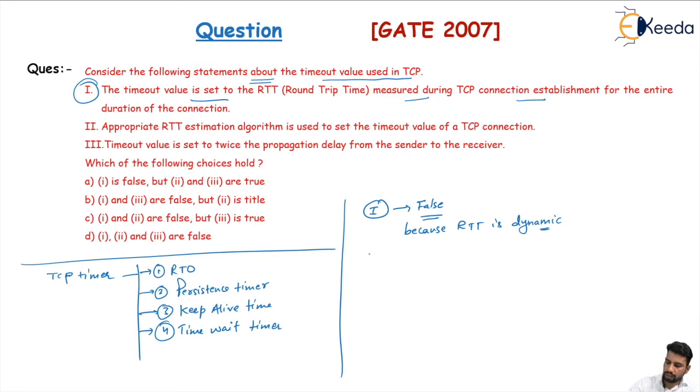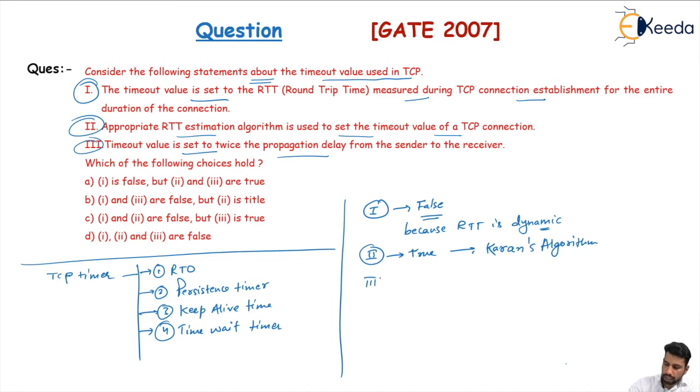Okay. Second statement is saying that an appropriate RTT estimation algorithm is used to set the timeout value. Yes, this one is true. We are using Jacobson's algorithm for finding out the RTT dynamically.